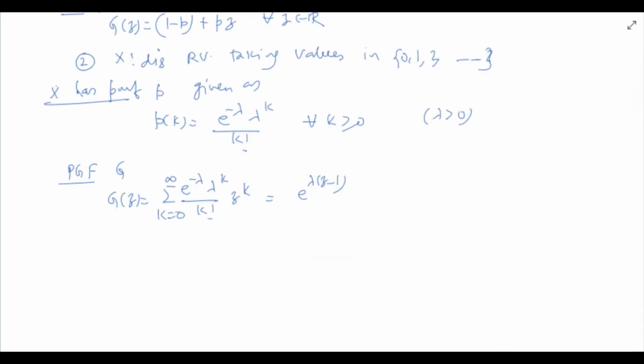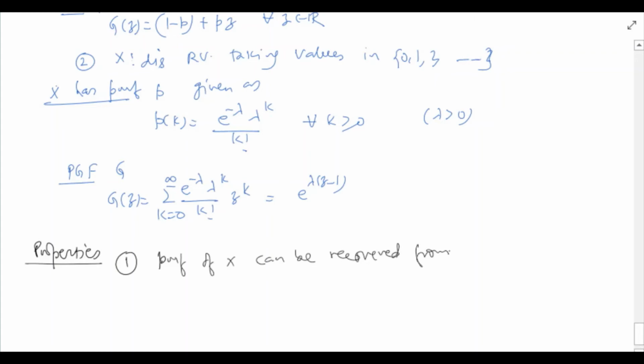Now let's see a few properties of probability generating functions. The first property is, the PMF of a random variable can be recovered from its probability generating function. The PMF of x can be recovered from its PGF g(z).